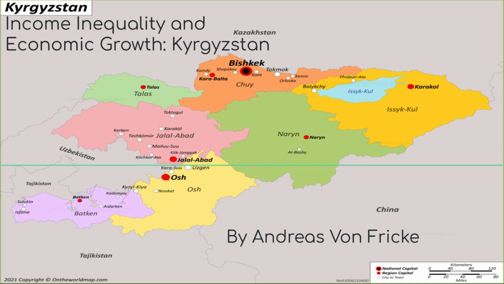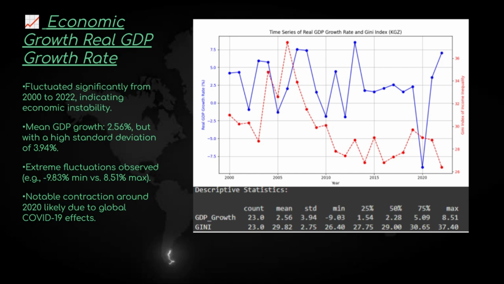Let's get started. To begin, let's talk about economic growth in Kyrgyzstan. Since independence in 1991, Kyrgyzstan has transitioned from a centrally planned to a market-based economy. Its growth, however, has been a little inconsistent. There have been many key drivers of its growth, which include agriculture, gold mining, and most significantly, remittances, which make up over 30% of GDP. Now, let's take a look at the real GDP growth rate chart.